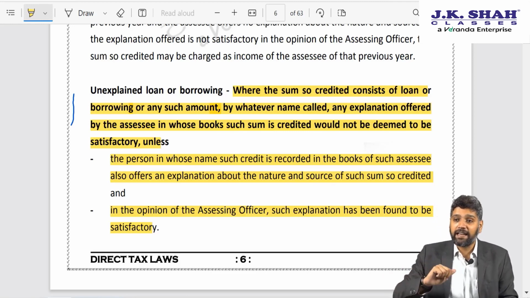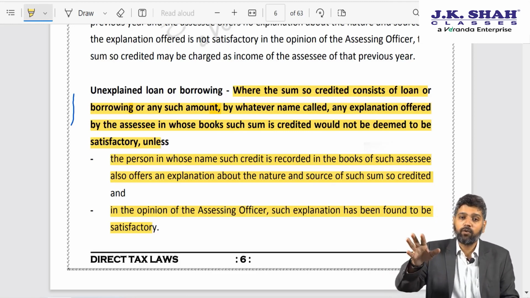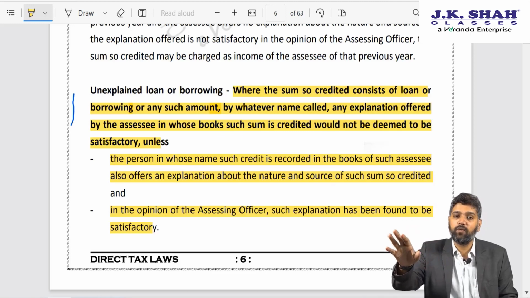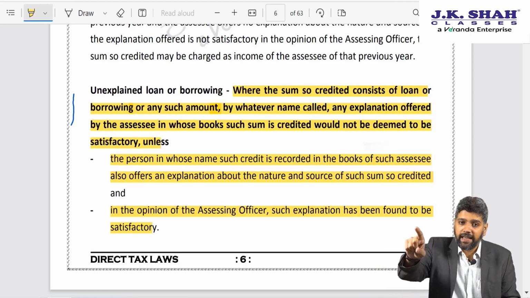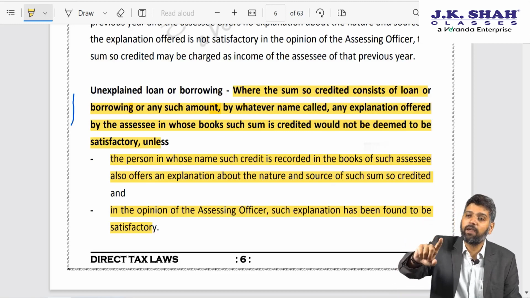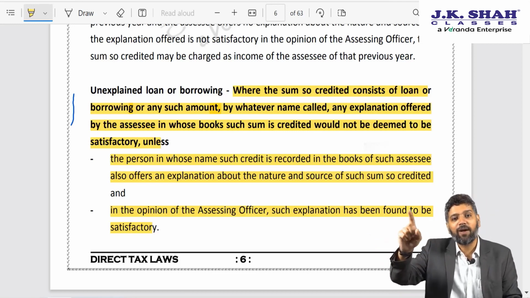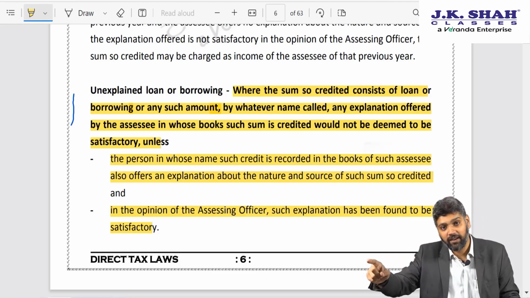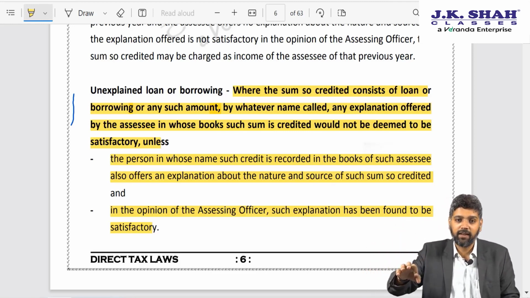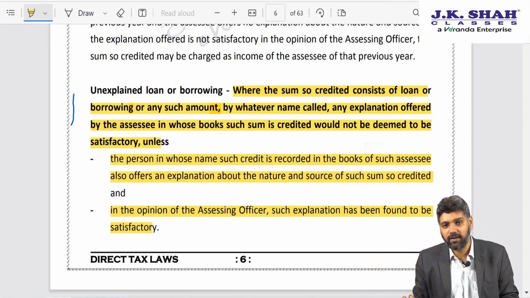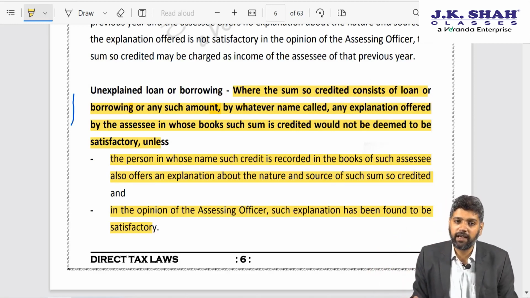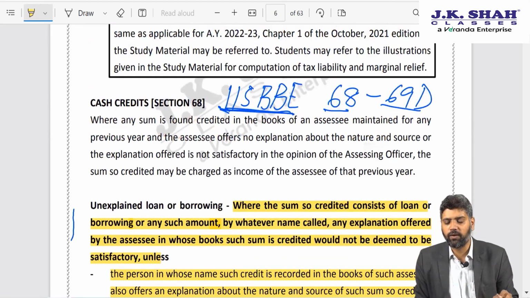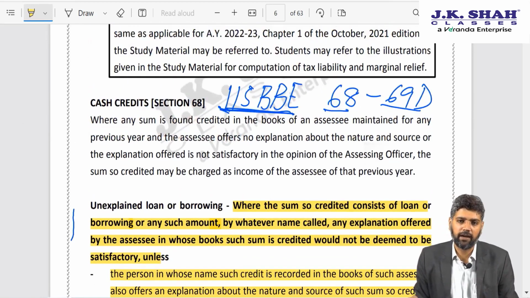Source of source means I received from X. So I am required to establish identity, creditworthiness, genuineness of X. Now X says that this amount was received by him from Y. So now I am required to establish the identity, creditworthiness, genuineness of Y. If I don't do that, if I don't explain the source of source, then this amount shall be treated as my unexplained cash credit and provision of section 115BBE shall be attracted. I hope this amendment is clear.